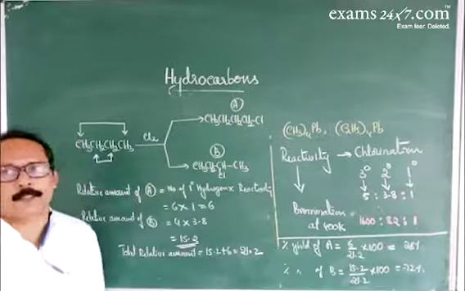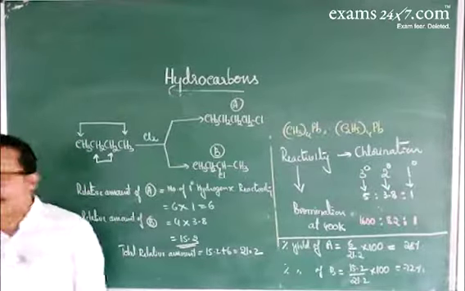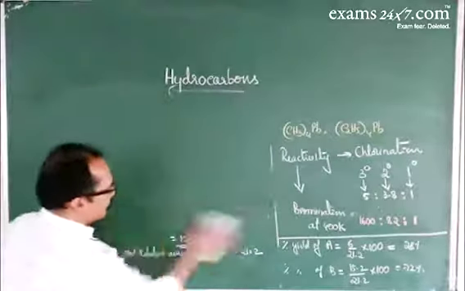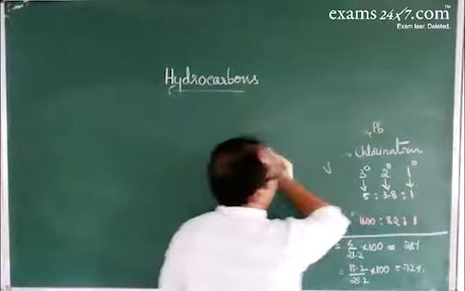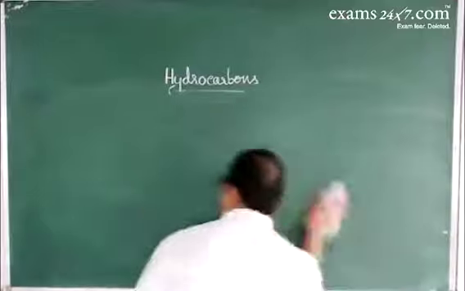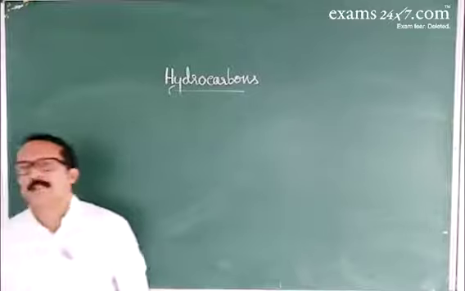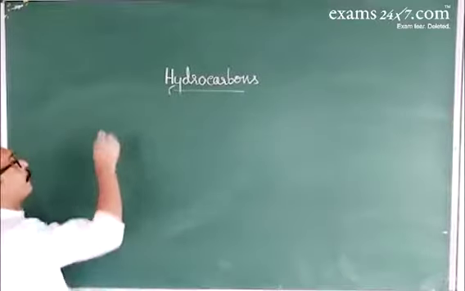Okay. Next, about catalytic oxidation or controlled oxidation. Here the reaction is controlled by the catalyst. Such a reaction is called catalytic oxidation or controlled oxidation.